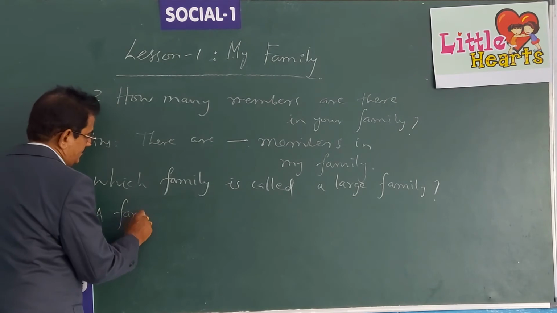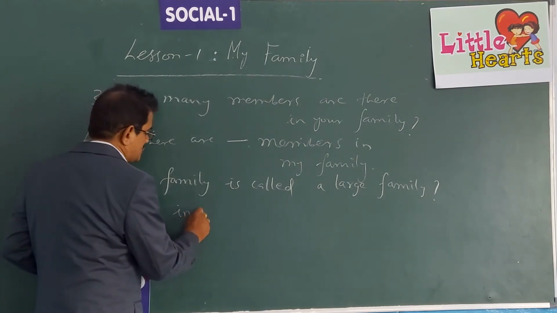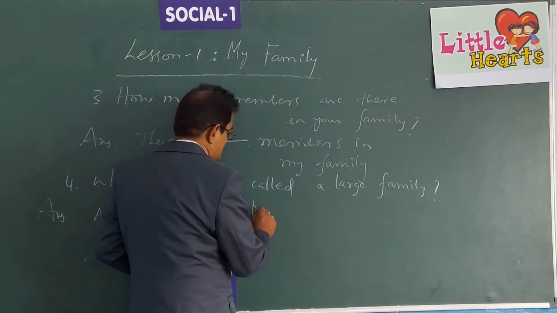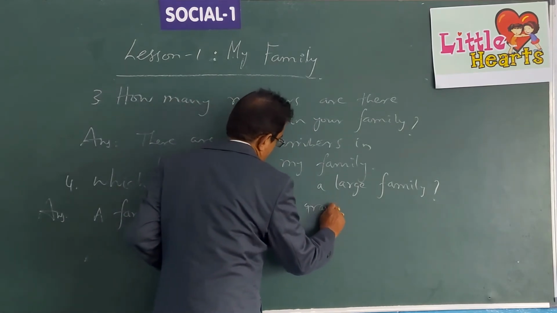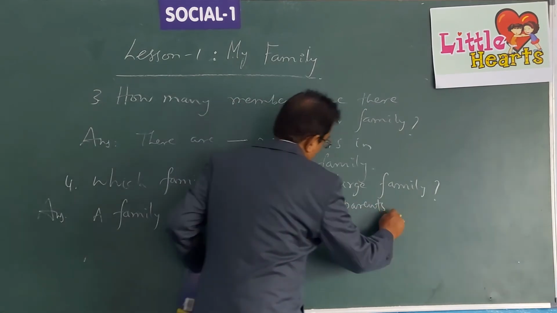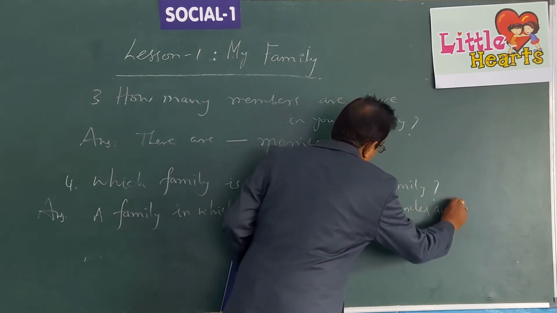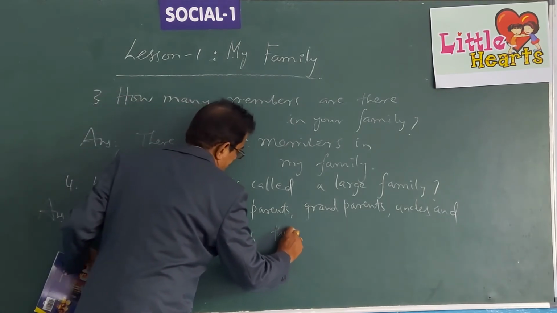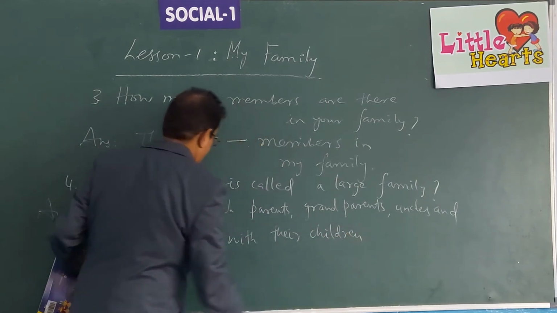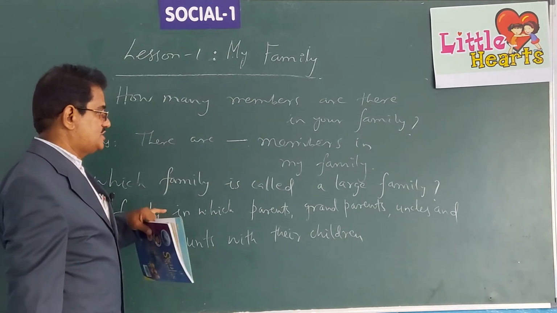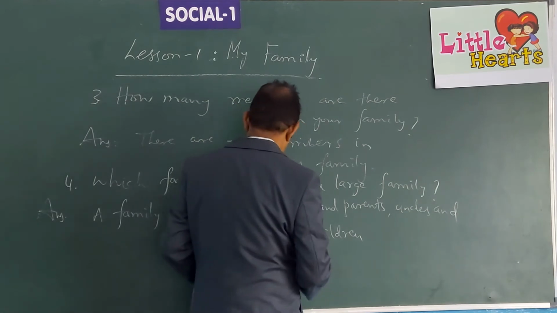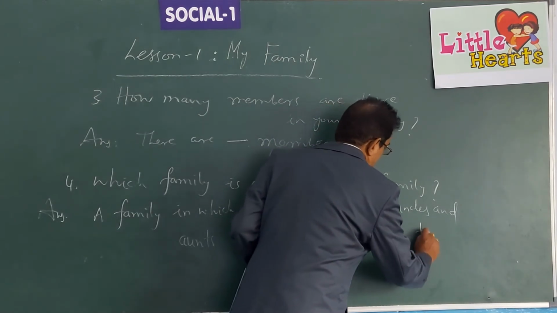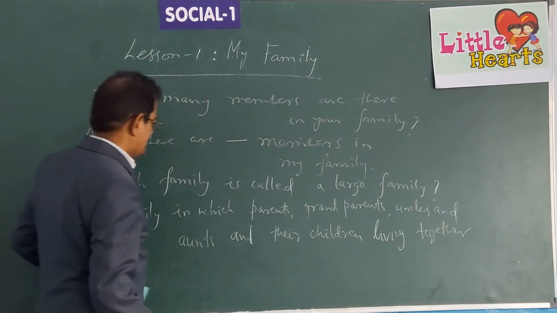A family in which parents, grandparents, uncles and aunts with their children living together is called a large family.